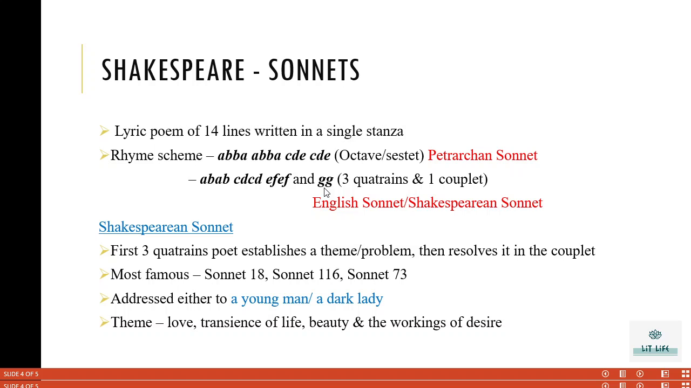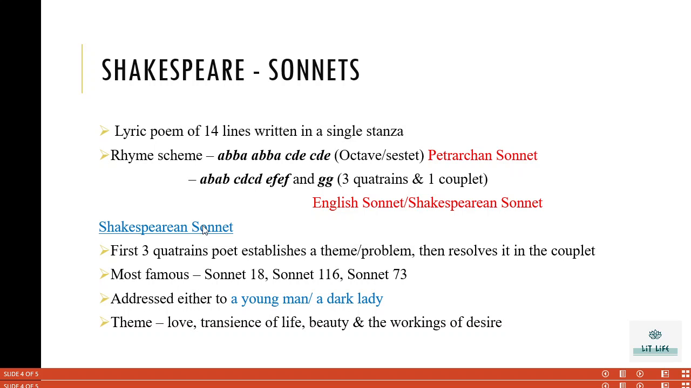So we have 3 quatrains here, that is ABAB is the first quatrain. A quatrain is nothing but a stanza with 4 lines. So ABAB is the first quatrain, CD is the second one, EF is the third quatrain, and finally we have a couplet. A couplet is a stanza with 2 lines. So this is the rhyme scheme of English sonnet, which is also known as Shakespearean sonnet. Shakespeare used to write in this particular rhyme scheme, that's why we call it Shakespearean sonnet.